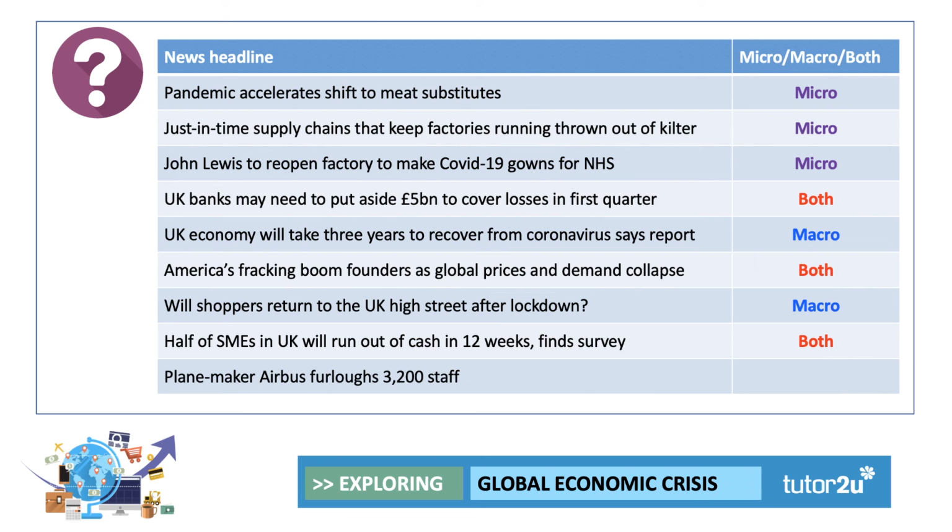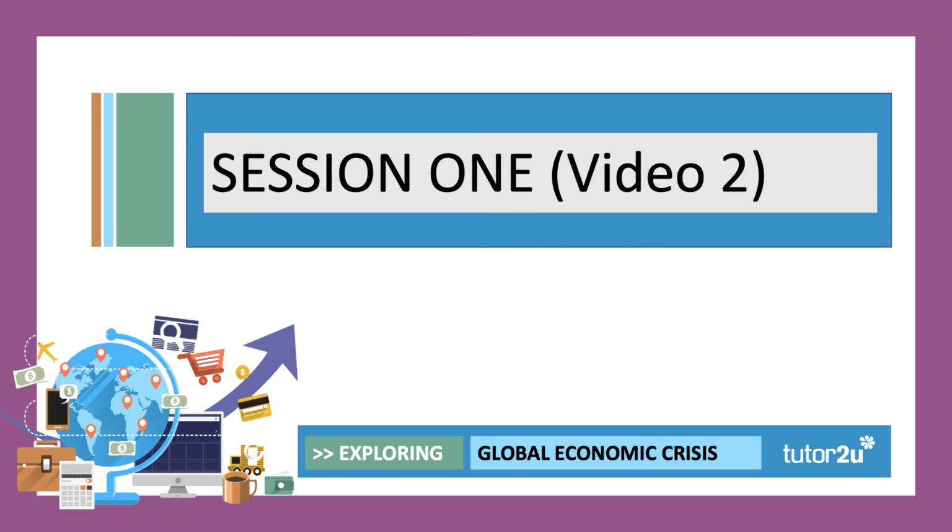And the last one, let's see if we agree on this one. Plane maker Airbus furloughs 3,200 staff. I've gone micro. It's a decision the Airbus business is making. But of course, if they furlough over 3,000 staff, then in theory that has quite a big effect on government spending, for example. So there we go. A chance there for you to look at the difference between micro and macro using a whole number of economics headlines.